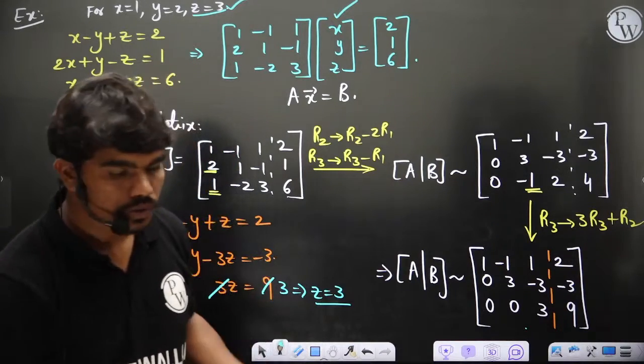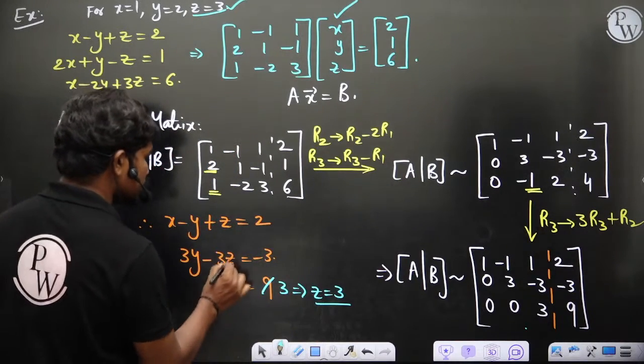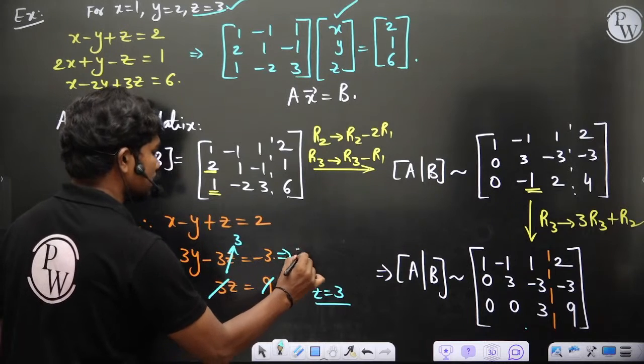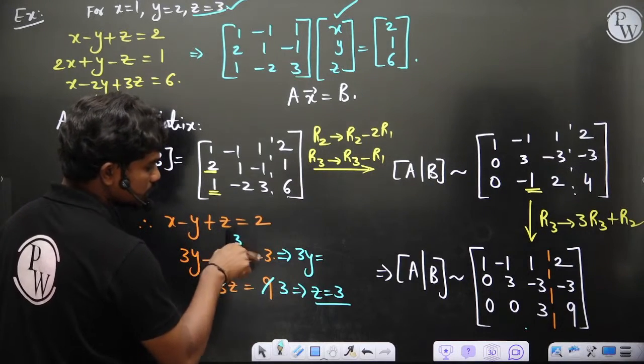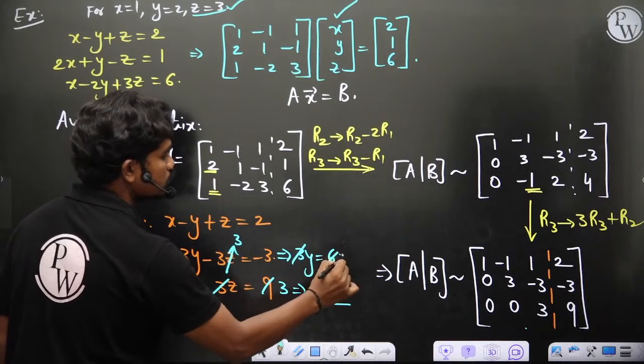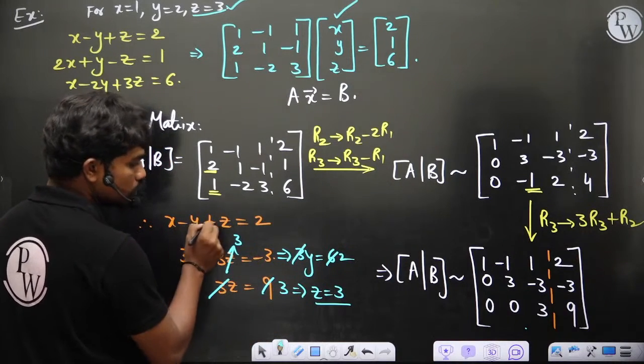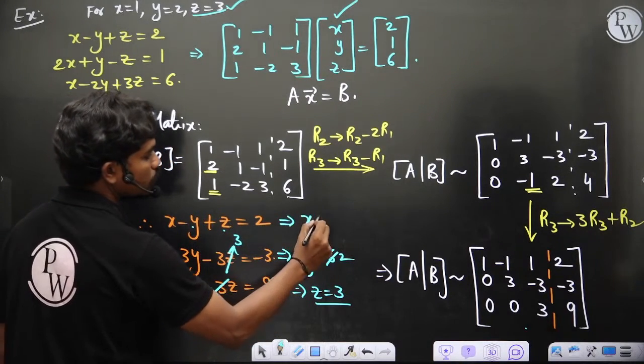Okay, so here you got z equal to 3. If you put z equal to 3, this implies 3y is equal to minus 9 plus... this is minus 3, so 9 minus 3 is 6. So y is equal to 2 of course. So if you put y equal to 2 and z equal to 3, this gives you x equal to 1. That's it.